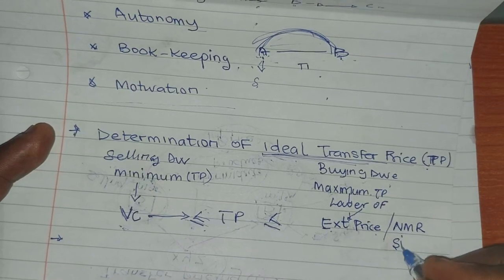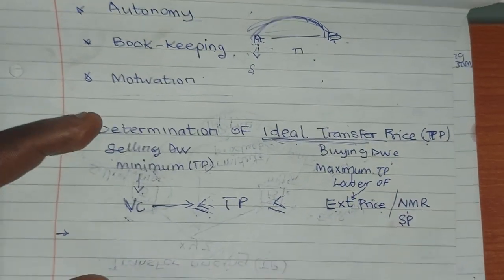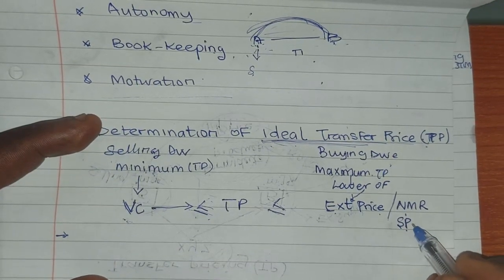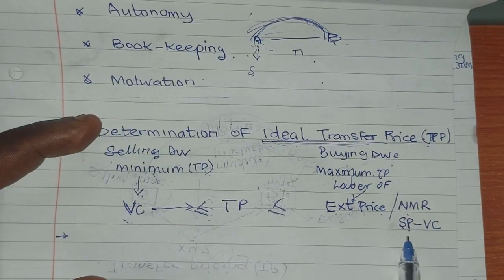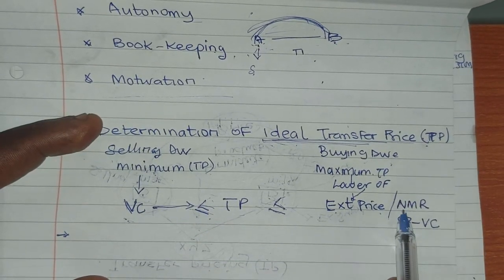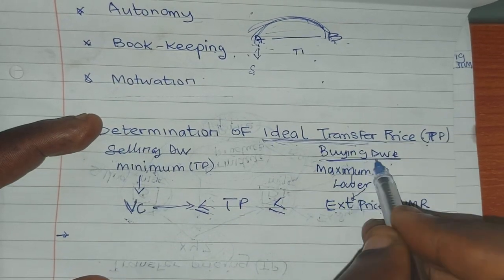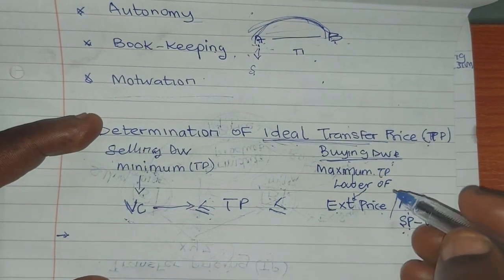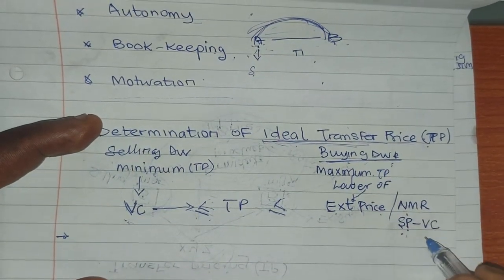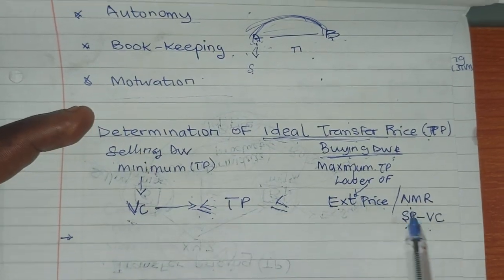And what is net marginal revenue? The selling price of the finished goods minus the variable cost. Don't forget, I told you from the beginning that the buying division produces finished products, but it uses intermediate products as part of the raw material.